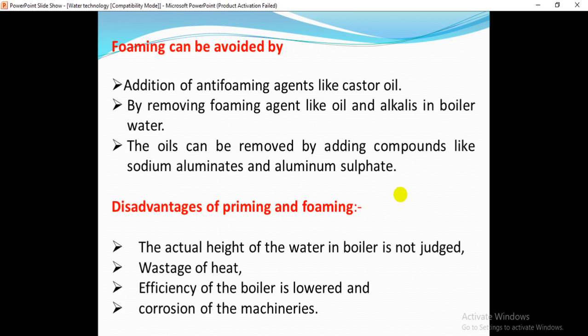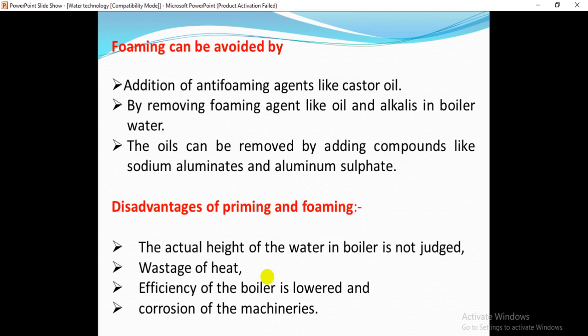The actual height of the water in the boiler cannot be judged. If we have much priming and foaming in the boilers, we cannot estimate the height of the water level. Here the wastage of heat also can take place, isn't it? We need to apply more and more heat, much more energy, to the boilers due to this foaming and priming.